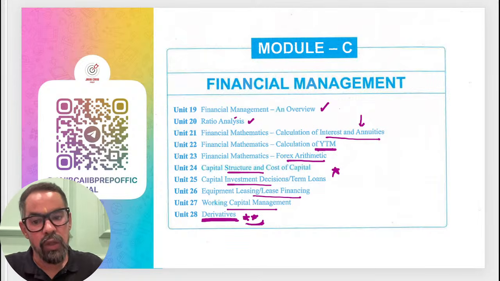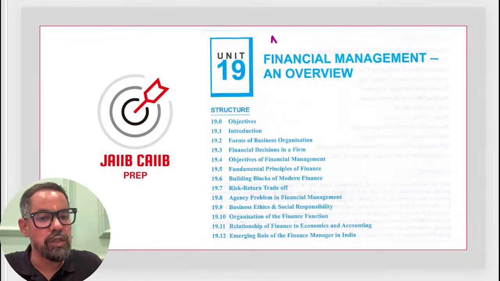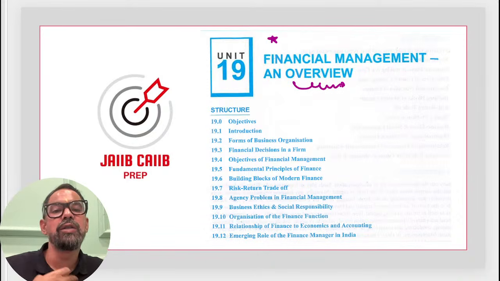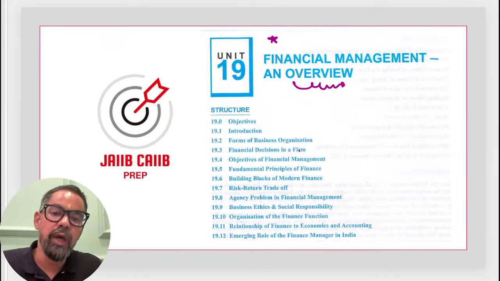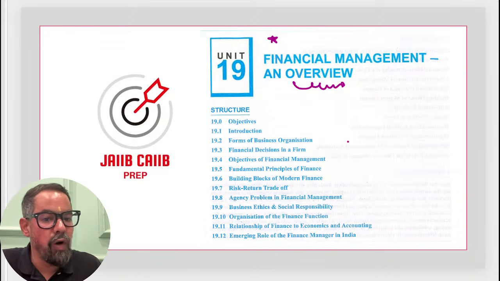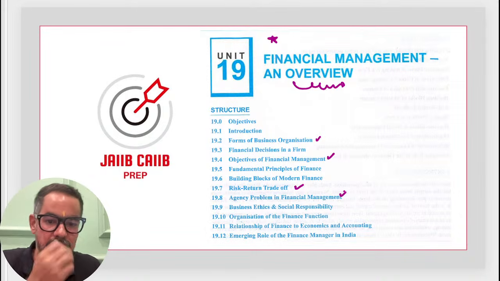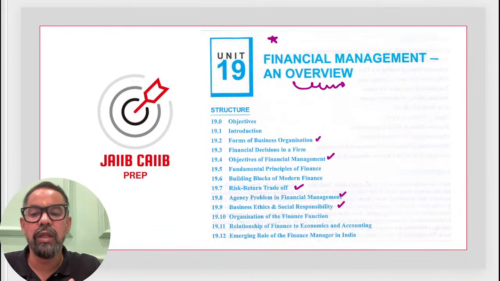Okay, so when it comes to your first unit, financial management and overview, it is all about why financial management is important. We have the forms of business which are generally part of this, then objective of financial management, risk return trade-off, agency theory and stakeholders theory, ethics and responsibilities. All these are generally part of this particular curriculum, right?